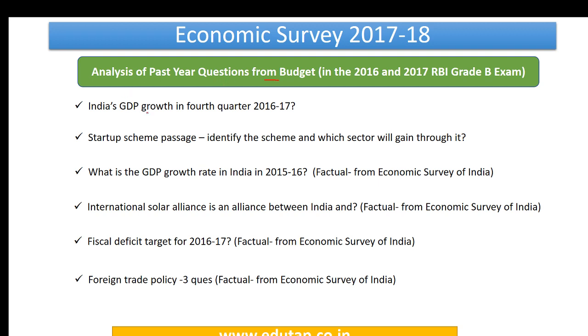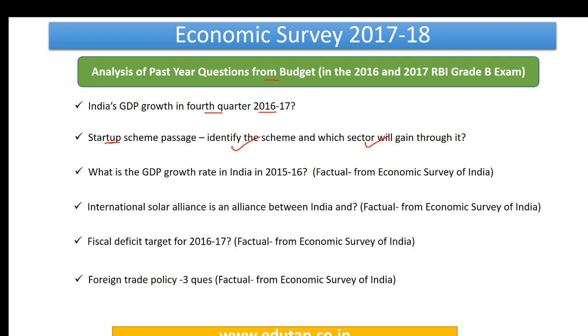India's GDP growth in the fourth quarter of 2016-17: this is a direct factual question. We also saw a similar question taken from the present Economic Survey 2017-18. There was a passage on a startup scheme, and we needed to identify the scheme and which sector will gain through it. They haven't just given one-liners on schemes. You need to know the background, only then you can answer such questions.